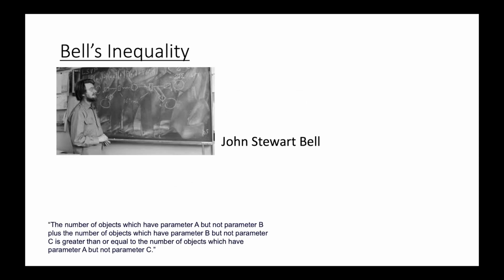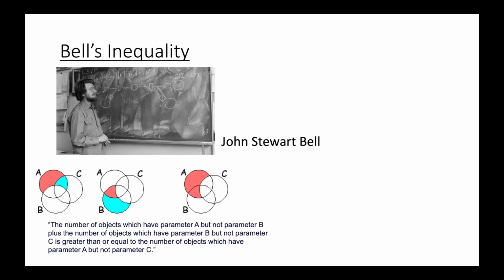In 1964, J.S. Bell published his theorem. It says the number of objects which have parameter A but not parameter B, plus the number of objects which have parameter B but not parameter C, is greater than or equal to the number of objects which have parameter A but not parameter C. What? This inequality is shown in the Venn diagram. It seems intuitively obvious that if you add up the first two areas, the sum is going to contain the third area. So the sum of the two is greater than the third area.